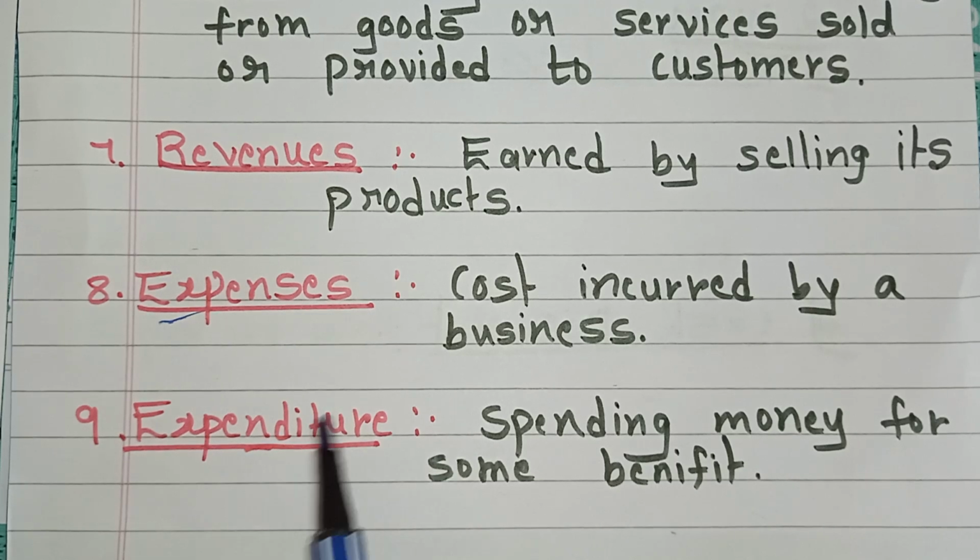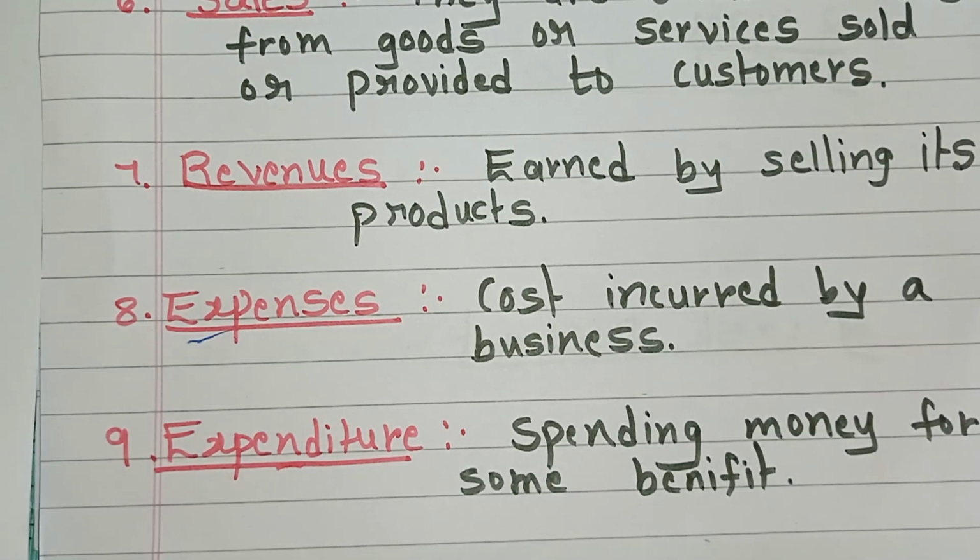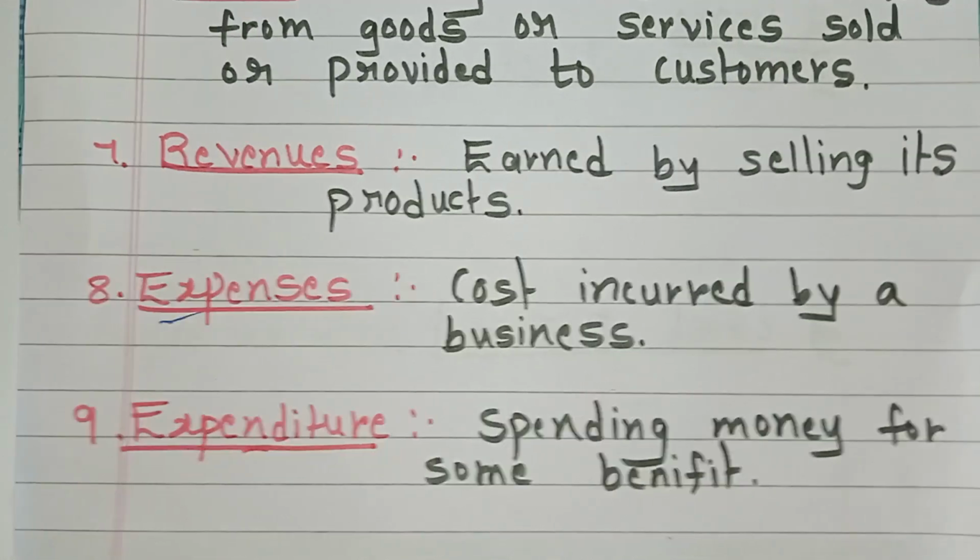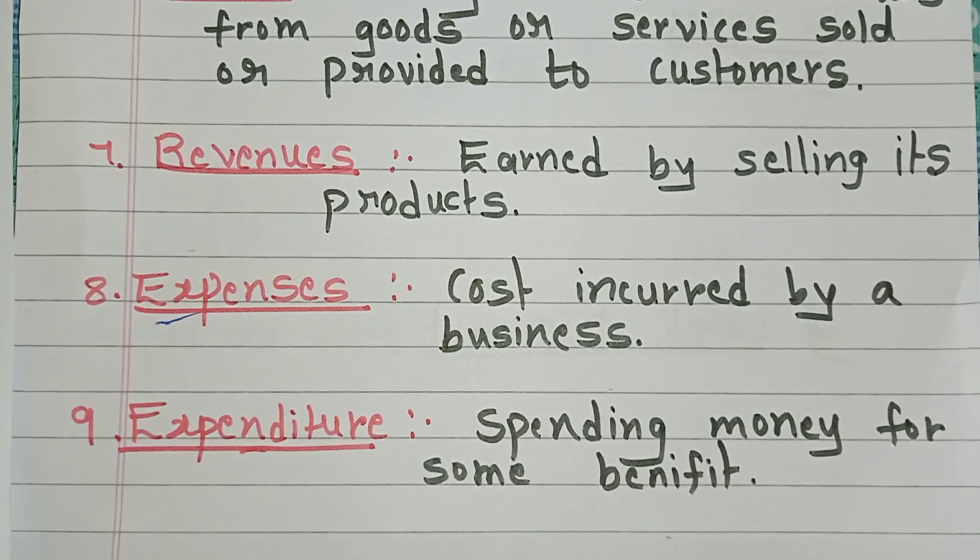Next we will move to the next term, that is expenditure. What does it mean? It means spending money for some benefit. See here, expense is different and expenditure is different. Expense is the cost incurred by the business in the process of earning revenue. Expenditure is spending money for some benefit.